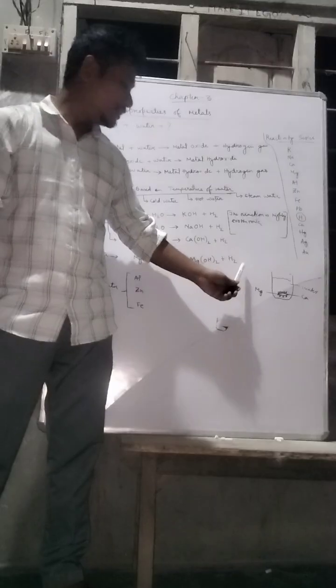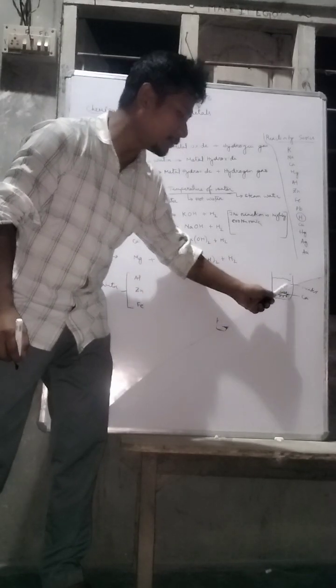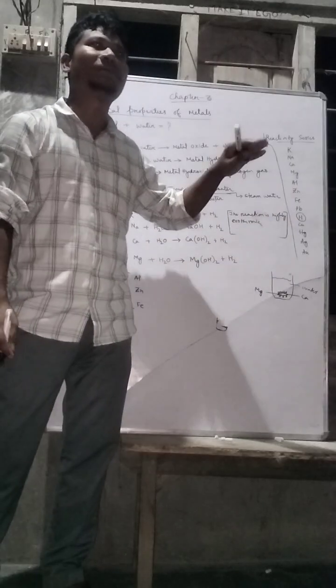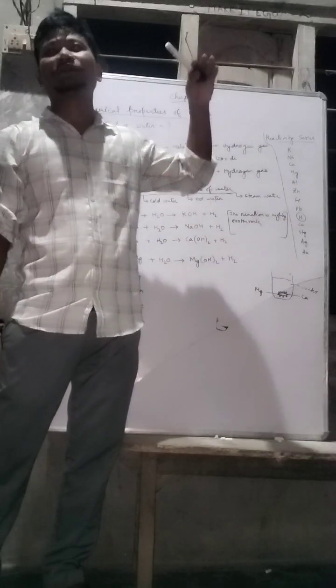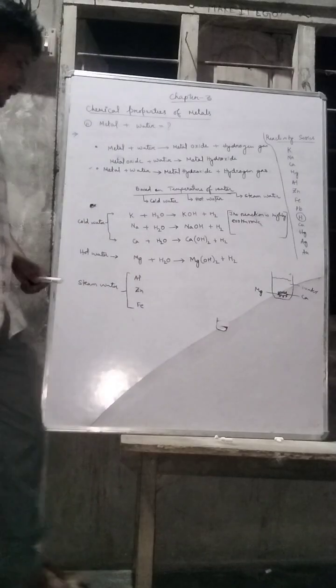Hydrogen gas. This hydrogen gas will attach to the magnesium metal and bring it up to the surface of the water. It will keep on floating because of the hydrogen gas.